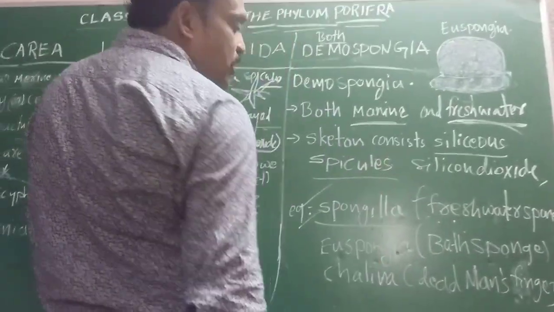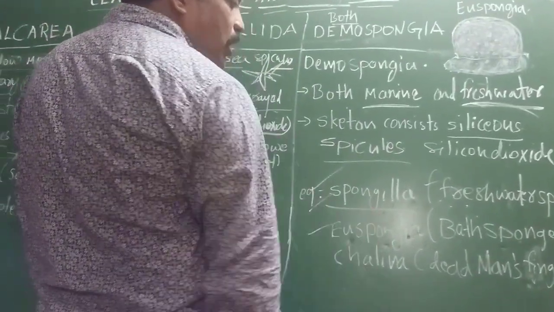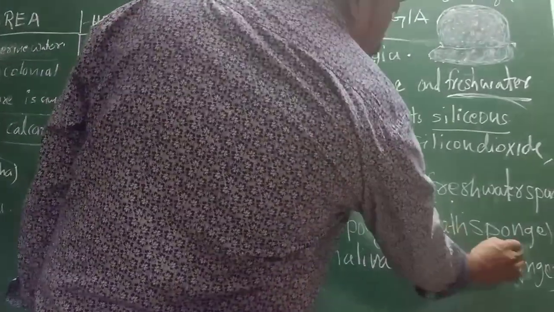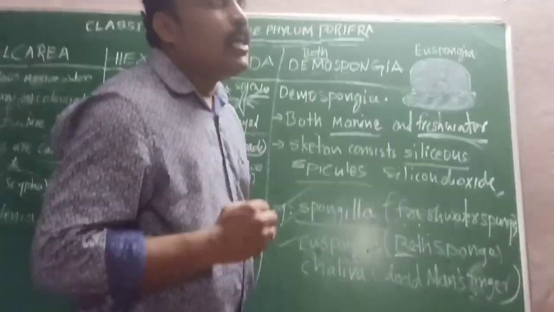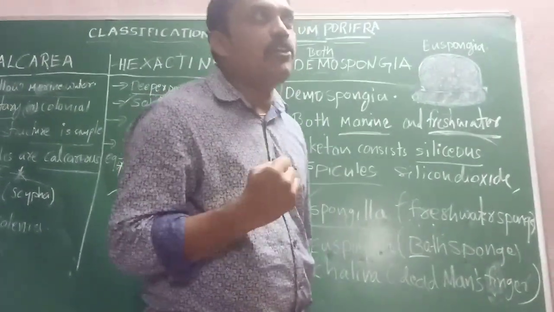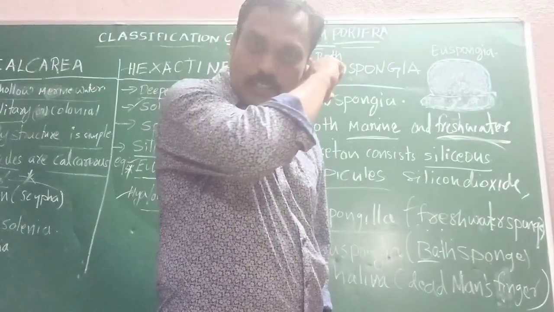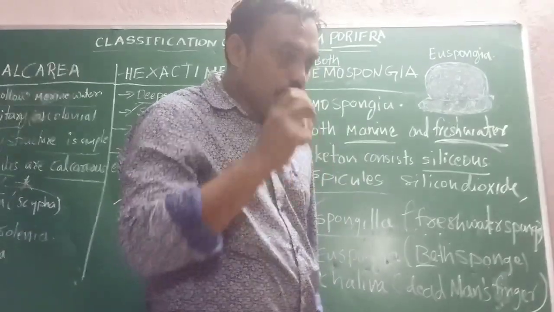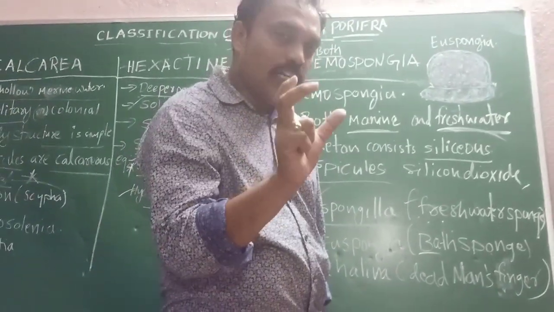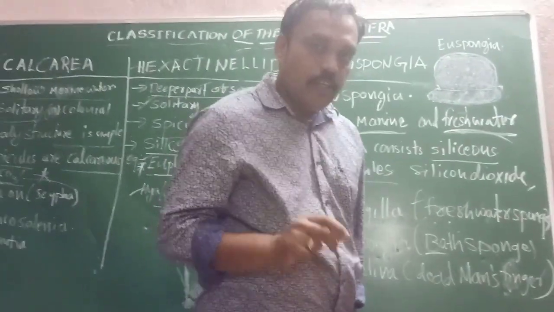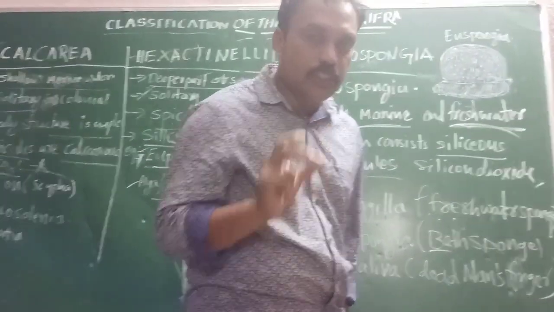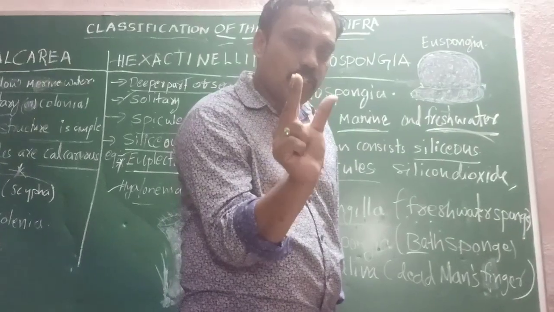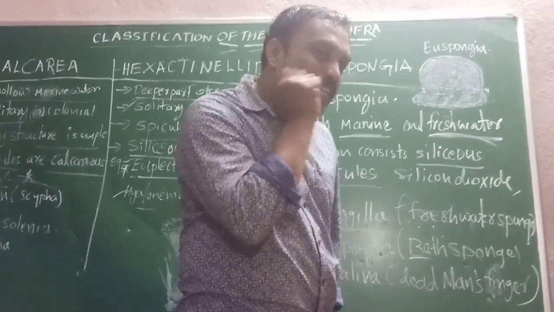Example is Spongilla, and also Euspongia. You know, Euspongia we can call bath sponge. What is the meaning of bath sponge? Generally, bath sponge is used in beautician centers. In beautician centers, they use a stone-like structure with a lot of holes. Have you observed it or not? Try to observe that in a beautician center. Some stones are useful for scrubbing.